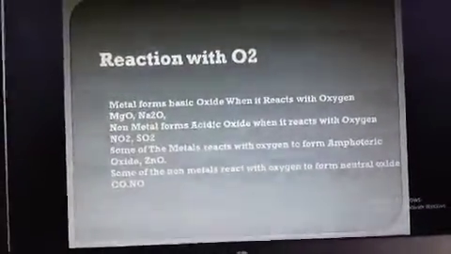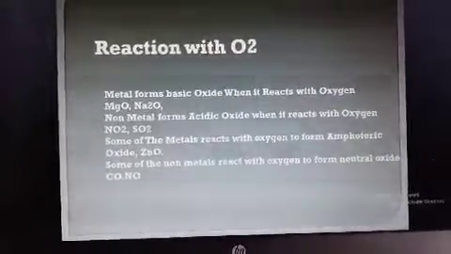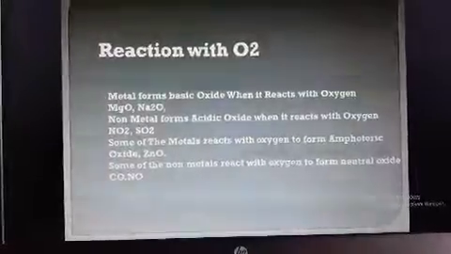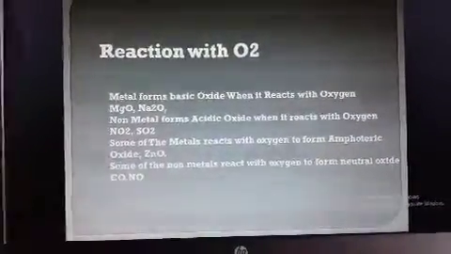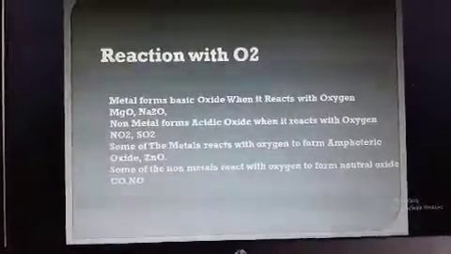Now again see, if we consider the non-metals, they form acidic oxides when they react with oxygen. Generally nitrogen is a non-metal, it reacts with oxygen to form nitrogen dioxide, and sulfur reacts with oxygen to form sulfur dioxide.